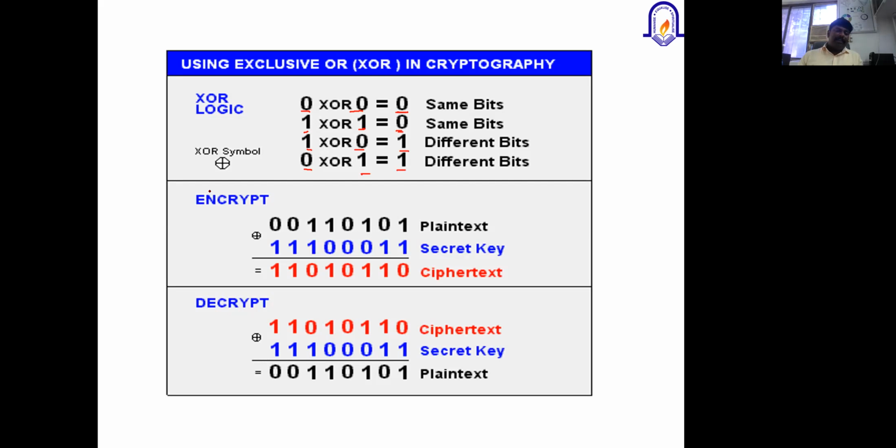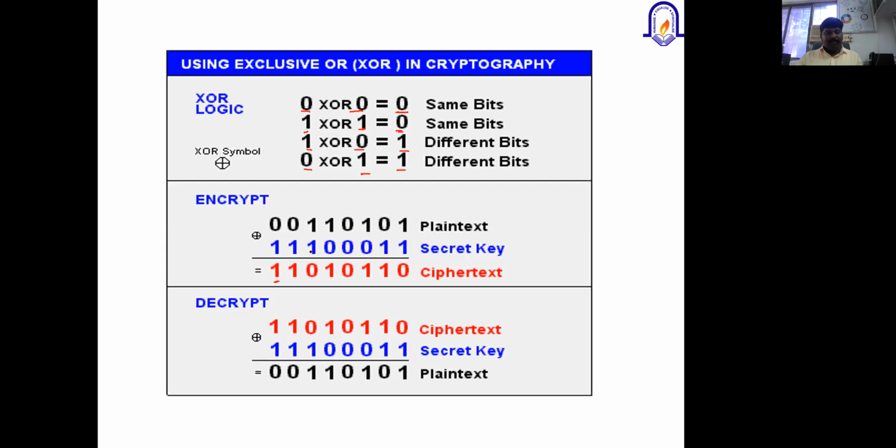So for example, this is a simple plain text value which is 0 0 1 1 0 1 0 1. If I'm selecting this key value 1 1 1 0 0 1 1, we do the XOR operation for these two values, plain text and secret key, right? How the XOR will produce the output: if the input values are different, 0 and 1, automatically the output will be 1.